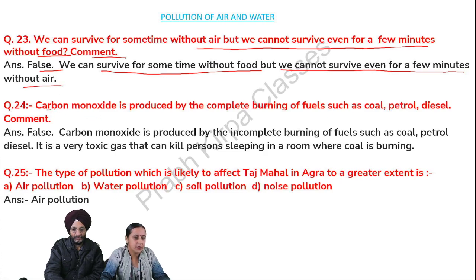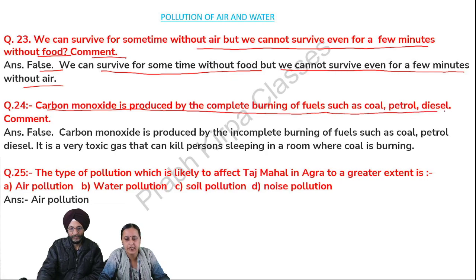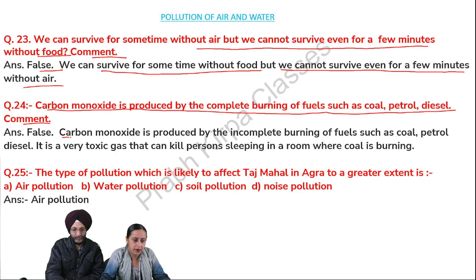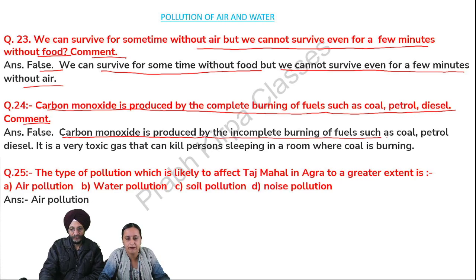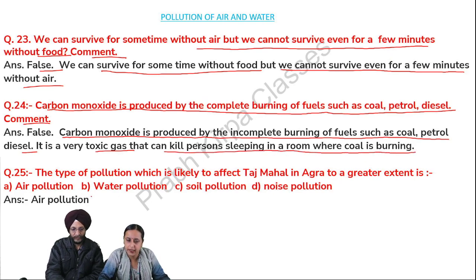Next question. Carbon monoxide is produced by the complete burning of fuels such as coal, petrol, diesel. Comment. Answer. False. Carbon monoxide is produced by the incomplete burning of fuels such as coal, petrol, diesel. It is a very toxic gas that can kill persons sleeping in a room where coal is burning.